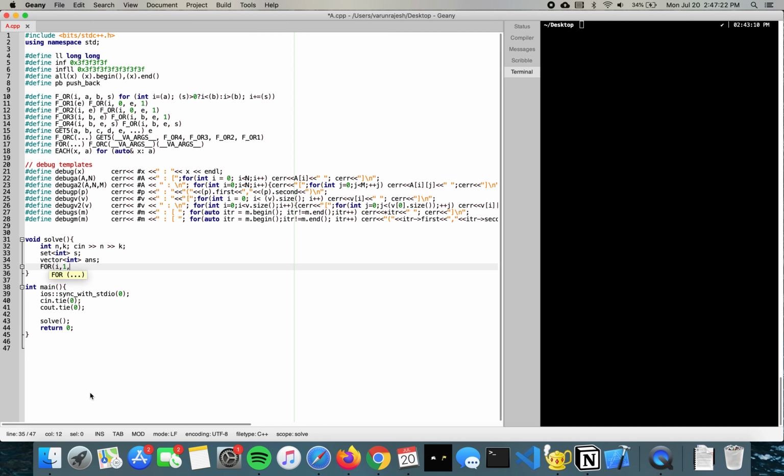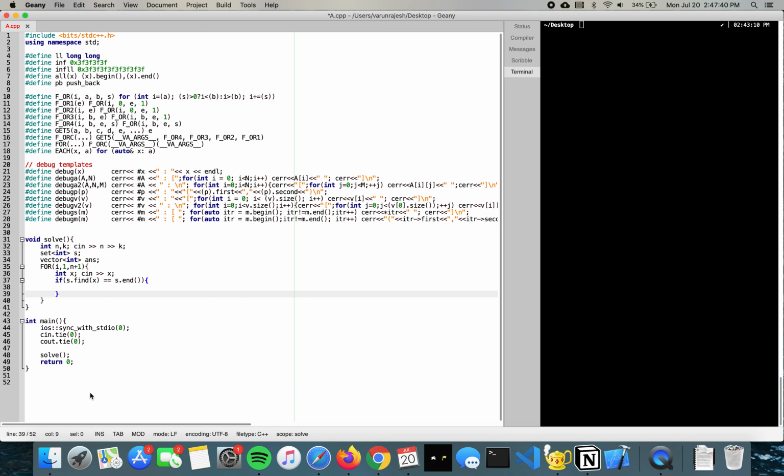So for i between 1 and n plus 1, because it's 1 indexed, we're given the rating of a student, which I'll call x. And now let's see if we can find x in S, and if we can't, we know we have not seen it before. So what we can do is insert that index in answer, and then we can also add that x to the set. Oh yeah, x.